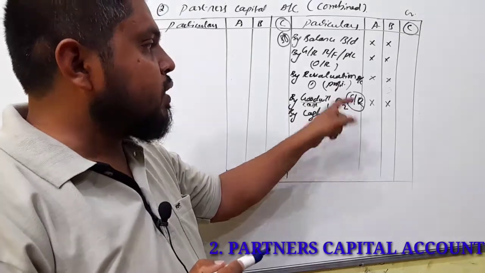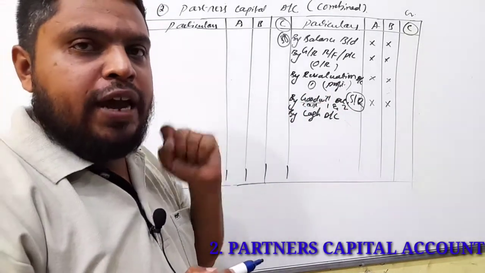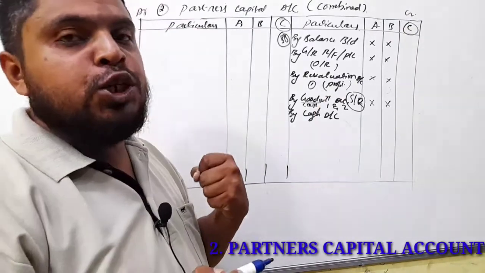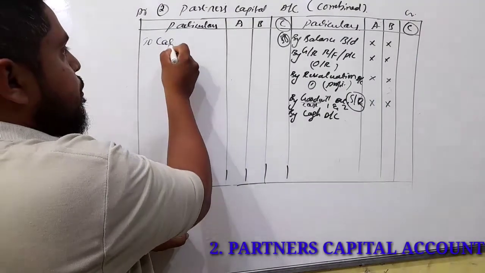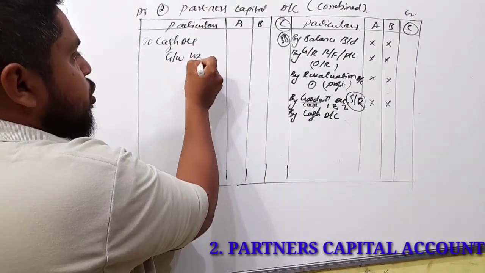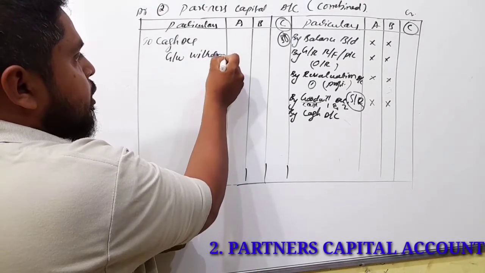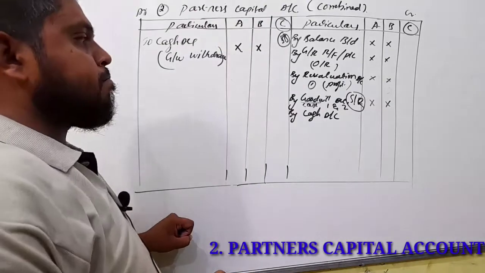So it's clear that if goodwill brought by the new partner in the form of cash is withdrawn by the old partners, on the debit side we have to record the cash account. So goodwill withdrawn, withdrawn by whom? Old partners.